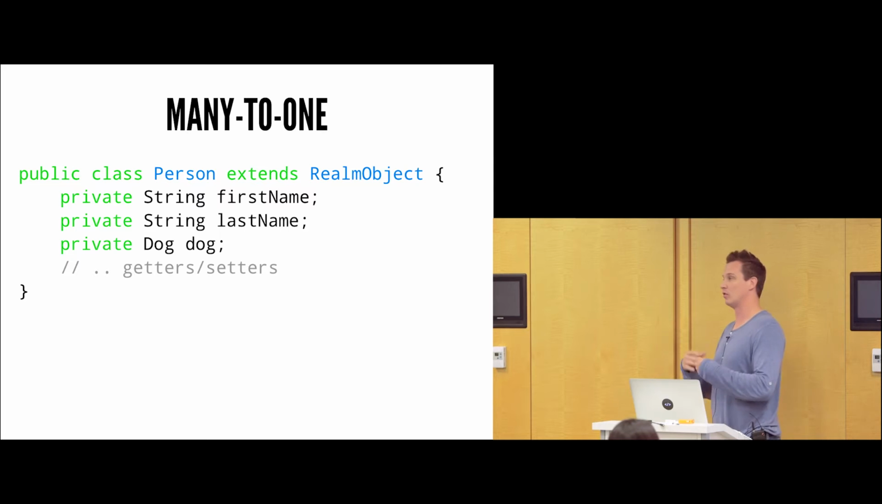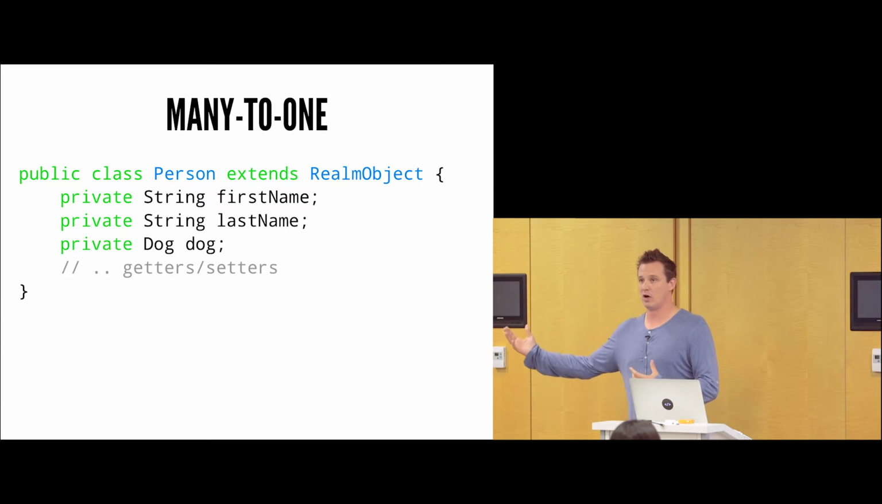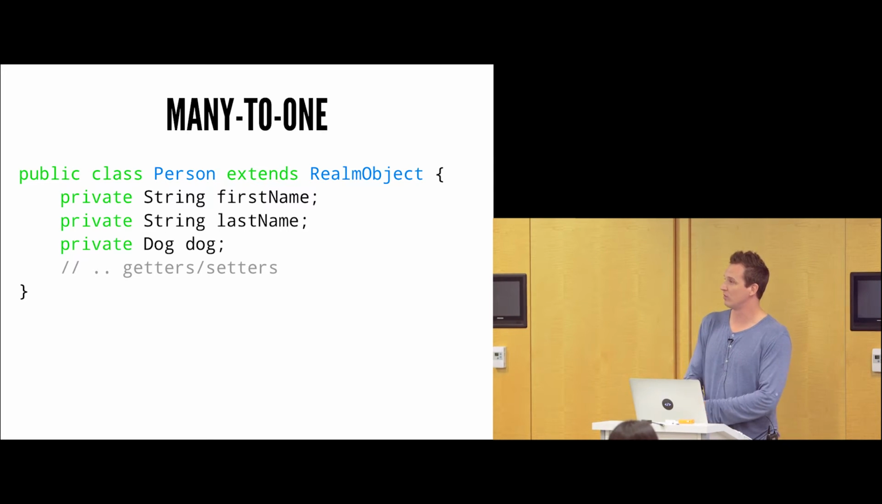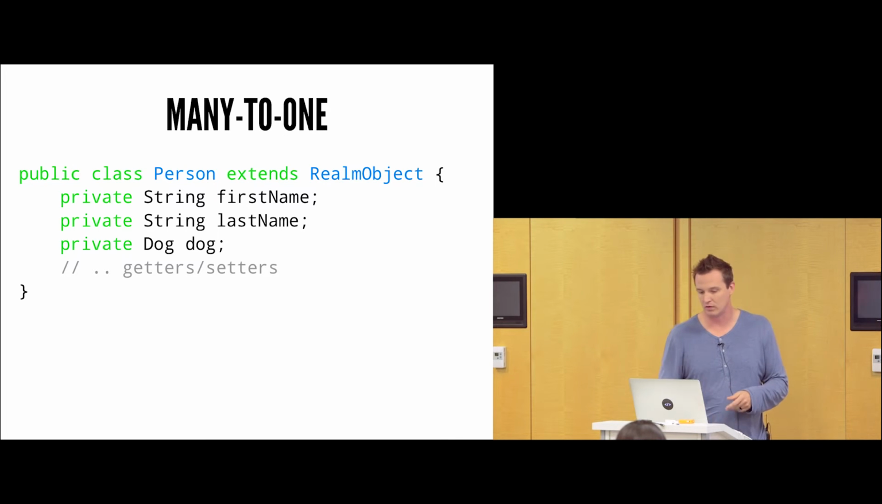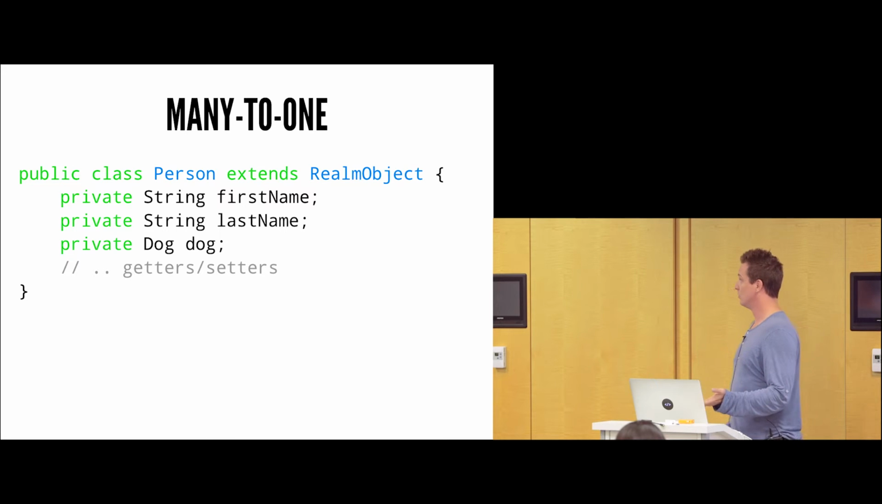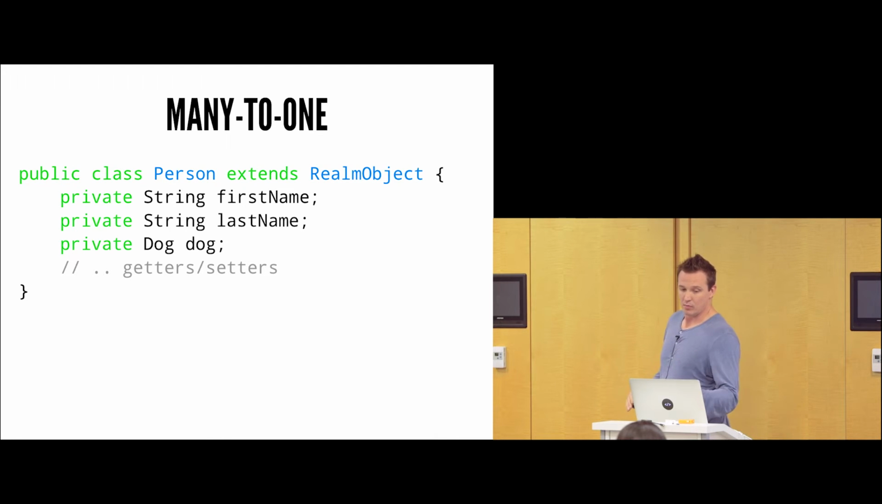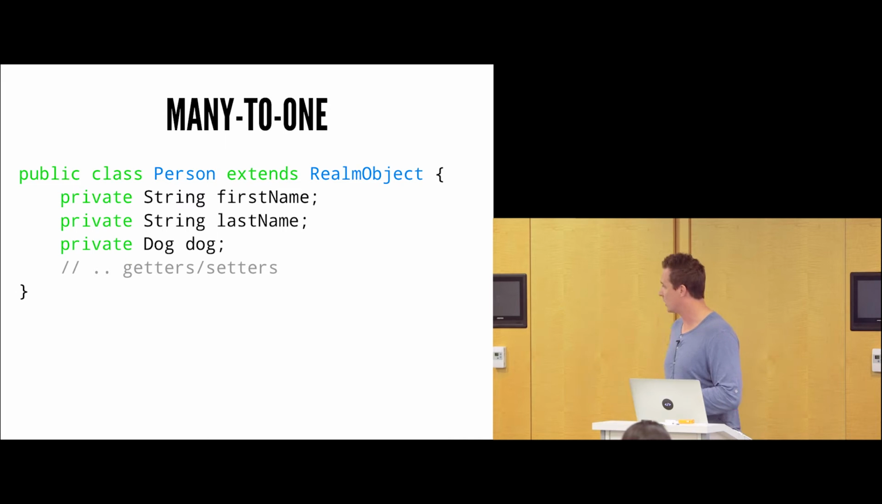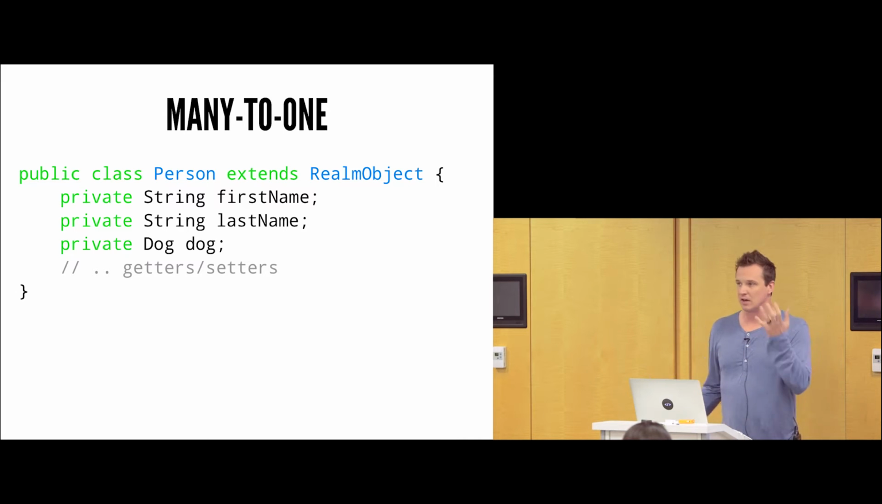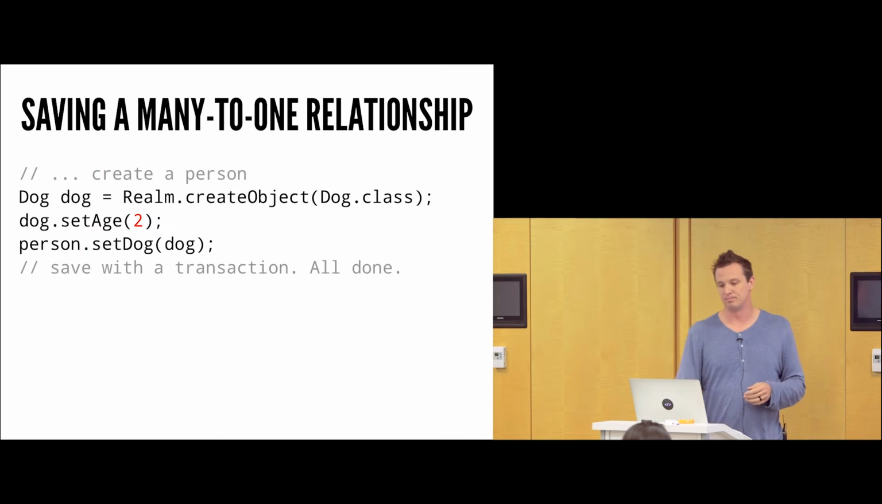So if my wife and I have a dog, that dog would be a reference to me, and would also be a reference to her. So many people are referencing this one dog. And that's all we have to do here. Now, person is a Realm object, dog is a Realm object. Realm underneath the hood is going to know how to make that correlation. So we've already built this relationship. I didn't have to define any crazy foreign keys or anything of that nature.